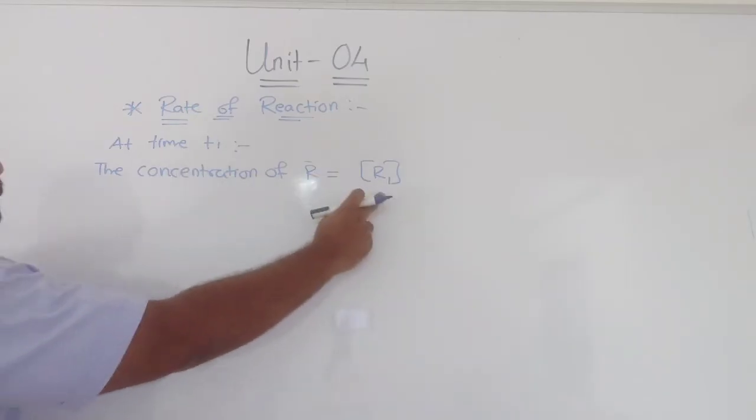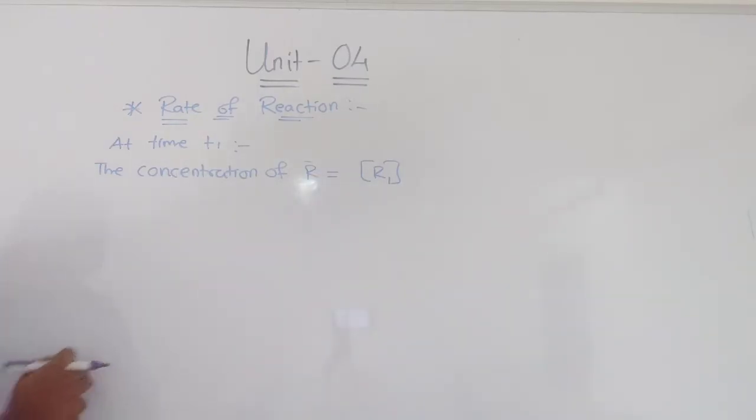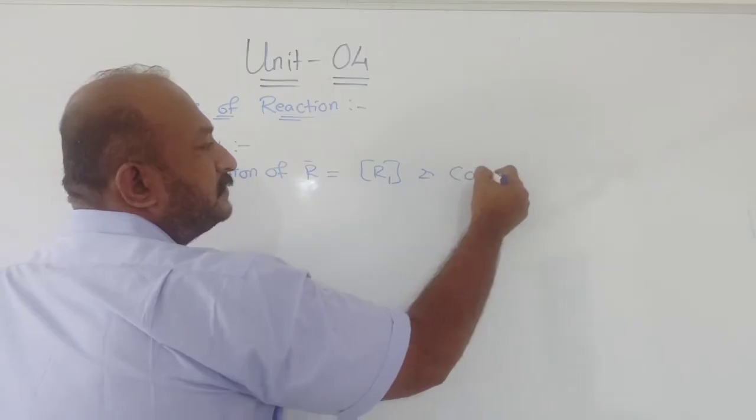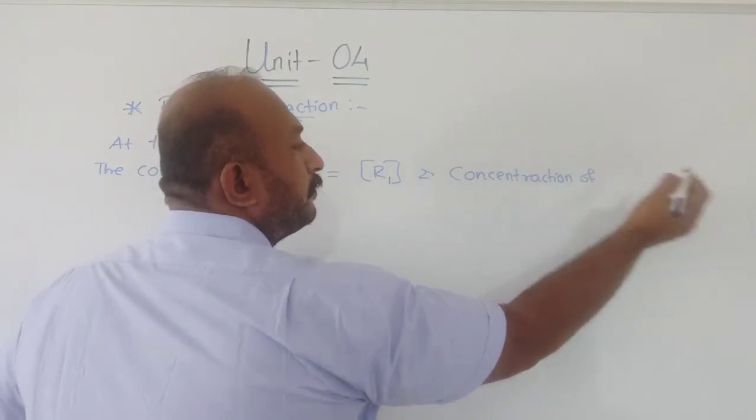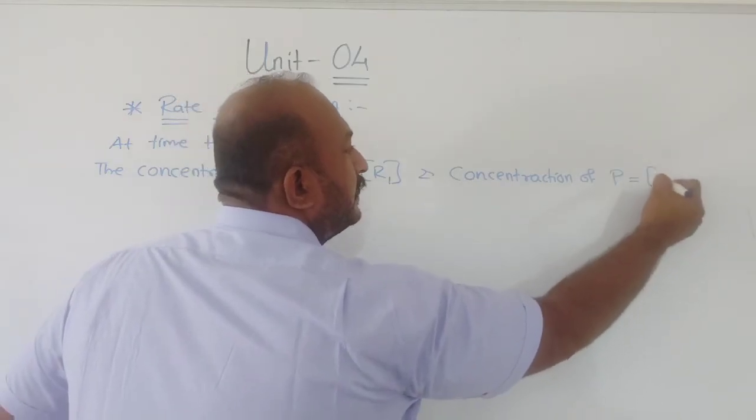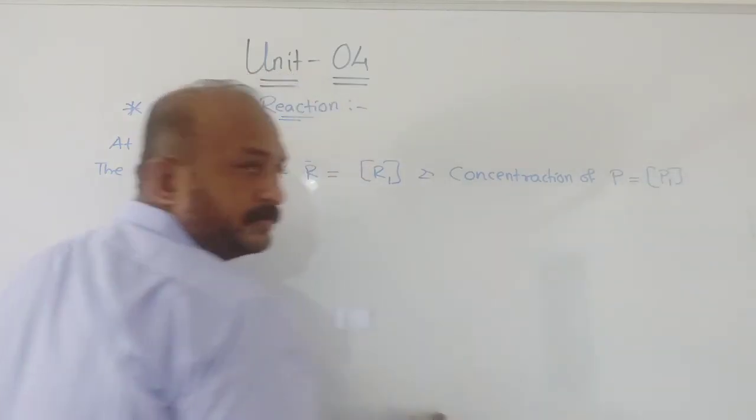At time t1, the concentration of R is R1 and the concentration of product P is P1.